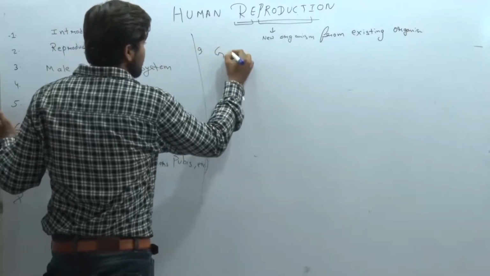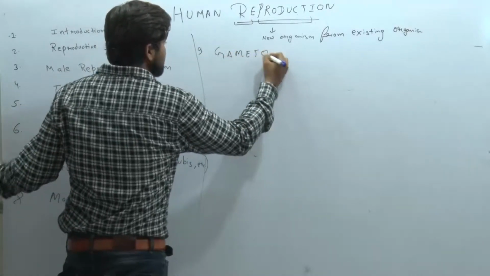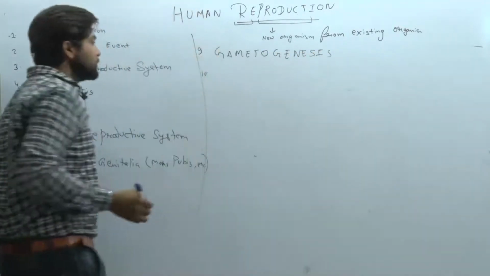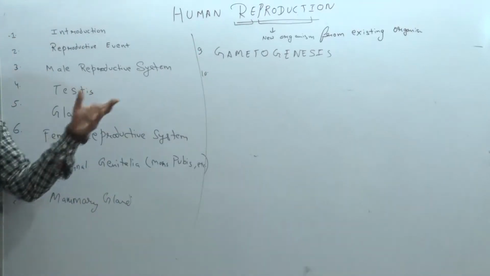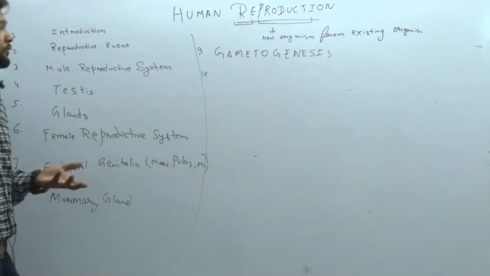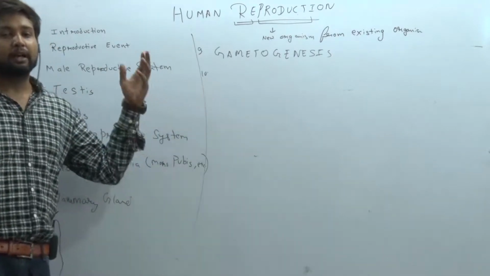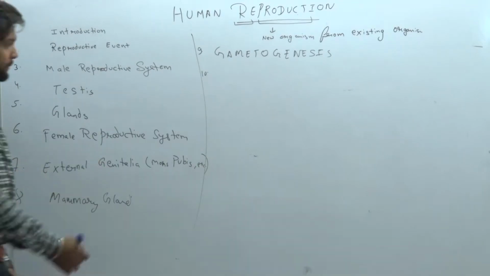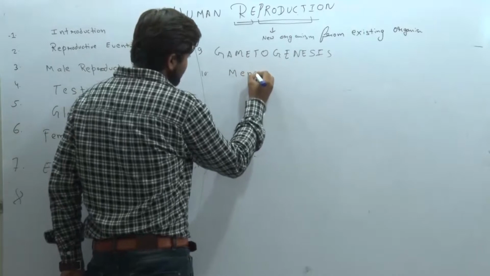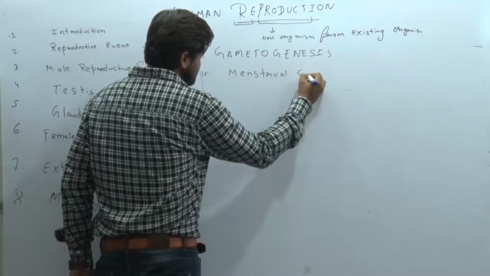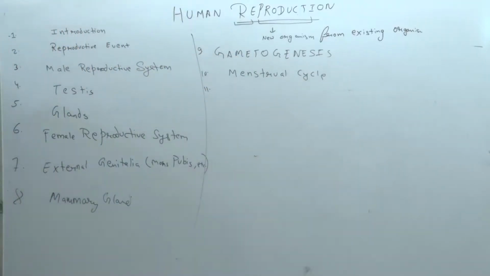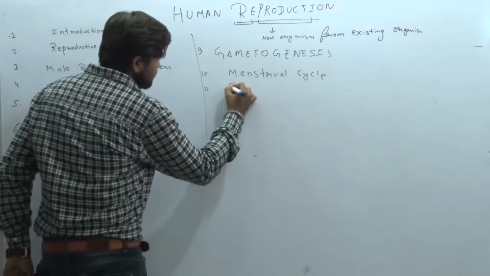Next, after the mammary gland, the ninth point we have seen is gametogenesis. In gametogenesis, we have watched how the gametes are formed, how spermatogenesis occurs, how sperm form, how ovum forms. Ovum formation is known as oogenesis, and sperm formation is known as spermatogenesis. After gametogenesis, we have watched the menstrual cycle, how the menstrual cycle occurs in females.